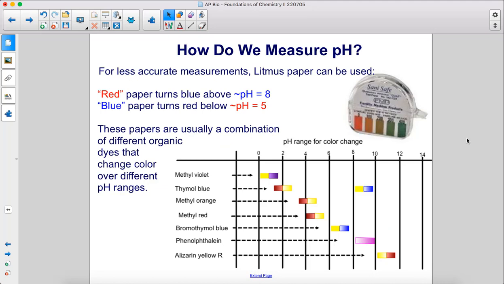For less accurate measurements, litmus paper can be used. Red paper turns blue above a pH level of 8. Blue paper turns red below a pH level of 5. These papers are usually a combination of different organic dyes that change color over different pH ranges.